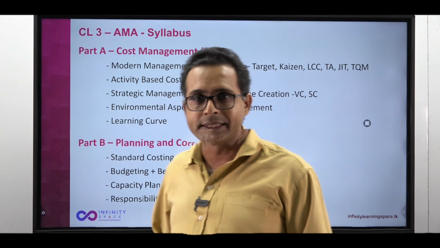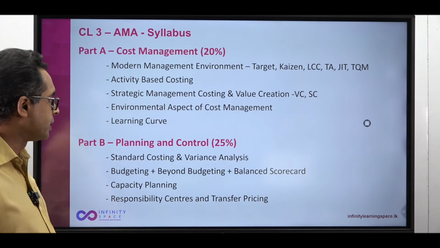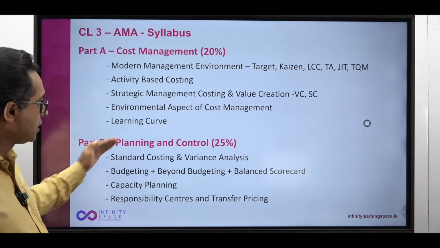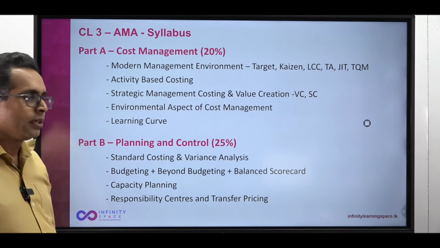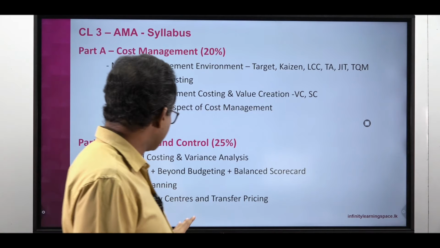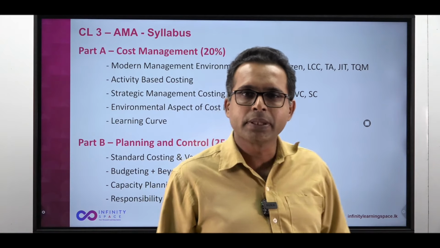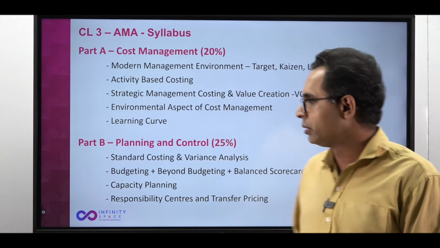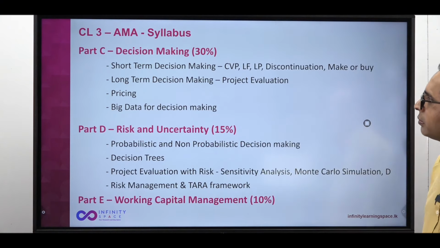Transfer pricing within the organization: from one division to another, you transfer goods, and you are charging prices applicable for the decentralized centers. So that area will be covered here. Very important areas are there: standard costing, budgeting, balanced scorecard, and transfer pricing and responsibility centers. When we analyze the papers, you will see there have been a lot of questions out of these areas, and we'll be going through most of them.